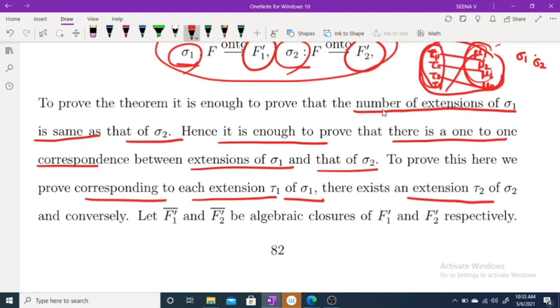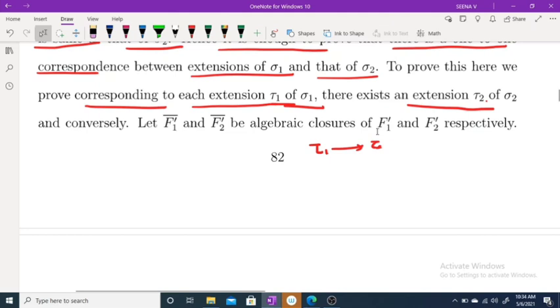You ignore this for understanding. I am using the notation tau 1 and mu 1, but here we are completely changing the terms. Here we are considering tau 1 as an extension of sigma 1 and tau 2 as an extension of sigma 2. If we prove there exists a one-to-one correspondence between tau 1 and tau 2, that means there is a one-to-one correspondence between the extensions of sigma 1 and sigma 2. Hope it is clear. So that is our aim.